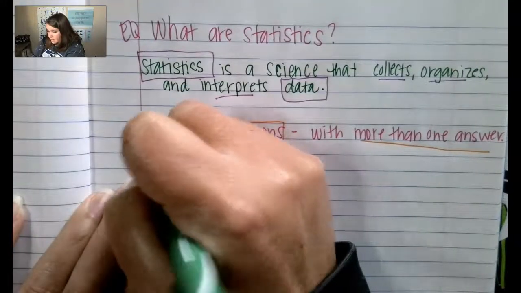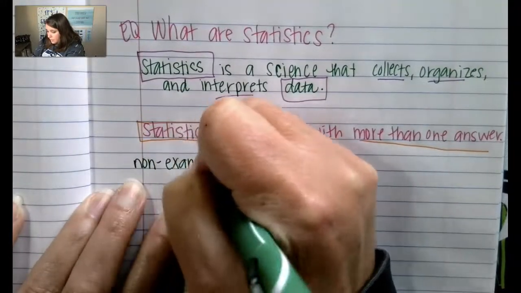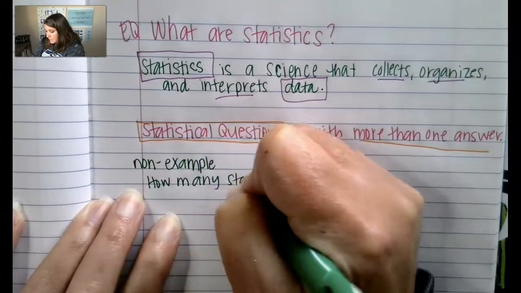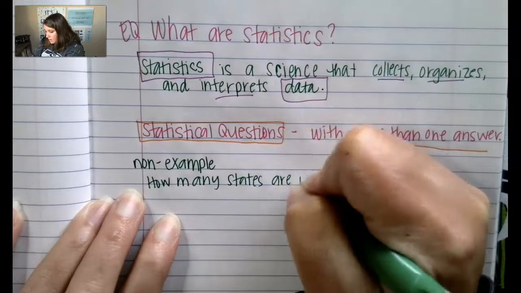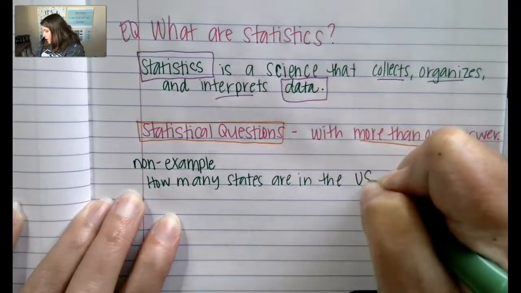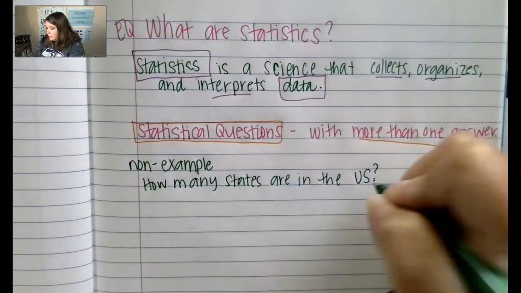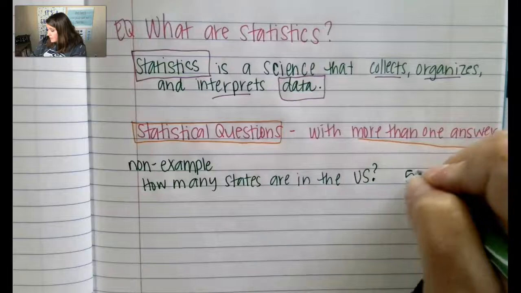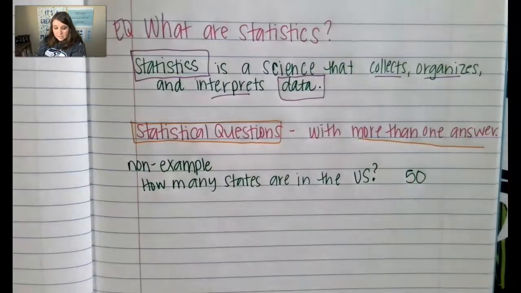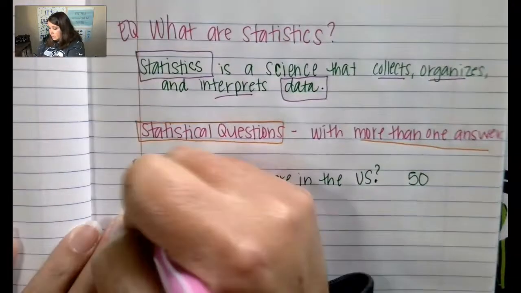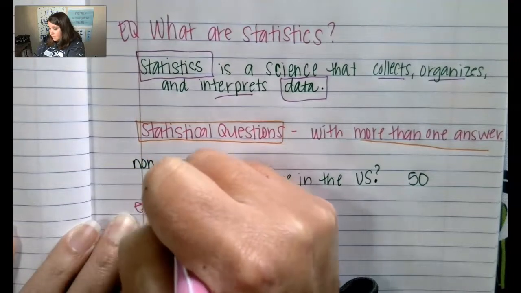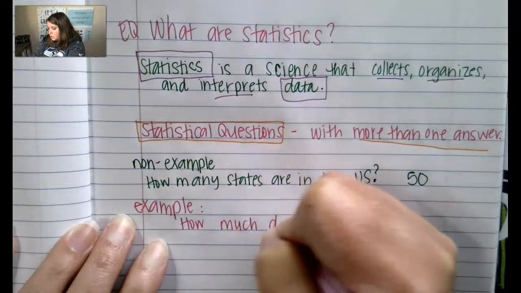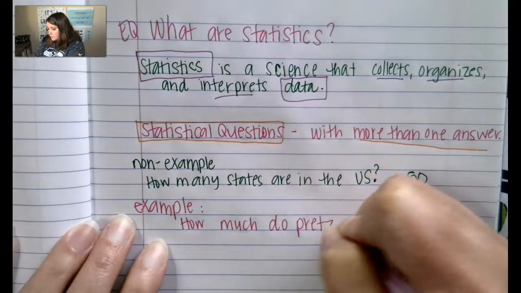A non-example is how many states are in the U.S. Okay, that one is a non-example. That one has one answer, and the answer is 50, right? There's 50 states. An example of a statistical question would be, how much do pretzels cost?